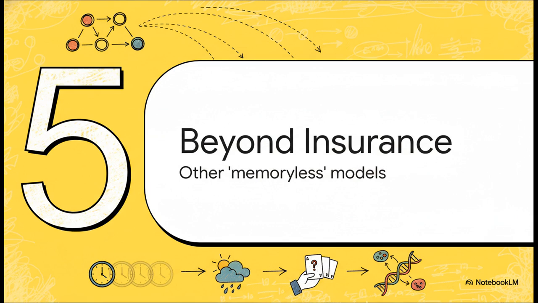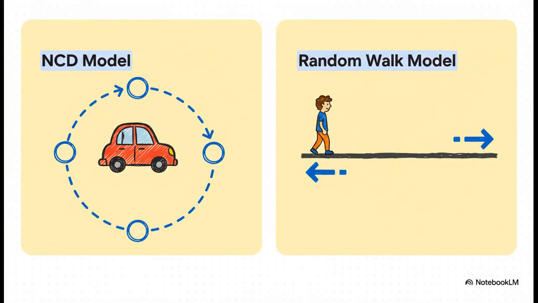Which brings us to Section 5, Beyond Insurance. A classic example is something called the random walk. Now, our insurance model was a closed loop, right? You just bounce between a few fixed states. But a random walk is different. It can have an infinite number of states. Just imagine taking a step left or a step right based purely on a coin flip. Your next position only ever depends on where you are at this exact moment.